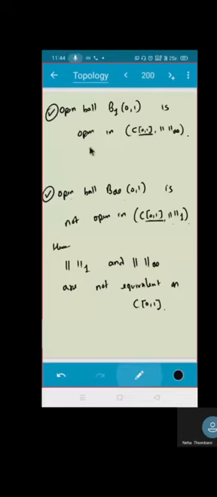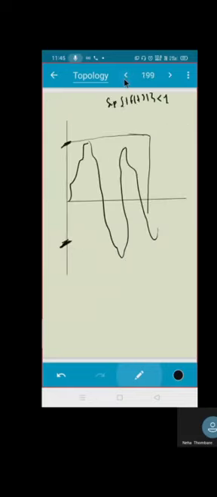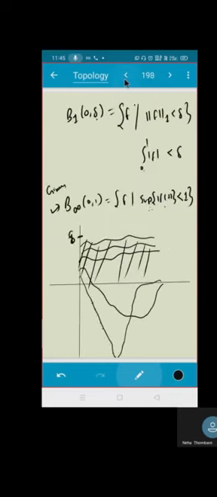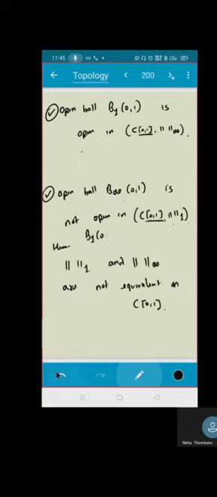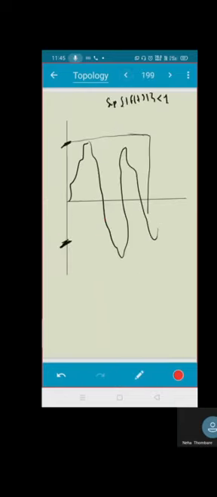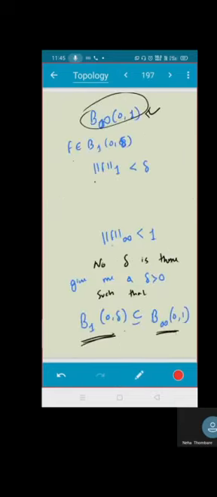That means I can find B10 delta that is not contained in B, for any delta.